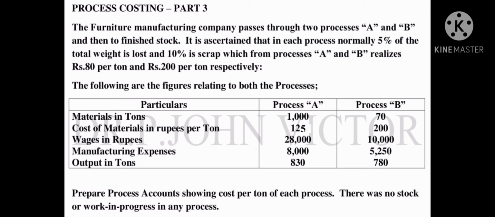The furniture manufacturing company passes through two processes, A and B, and then to finished stock. It is ascertained that in each process normally 5% of the total weight is lost and 10% is scrap, which from process A and B realizes rupees 80 per ton and rupees 200 per ton respectively. Okay, let me explain this particular passage in Tamil.